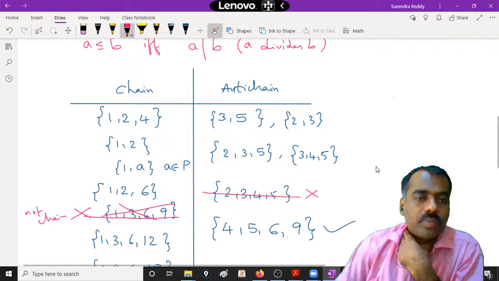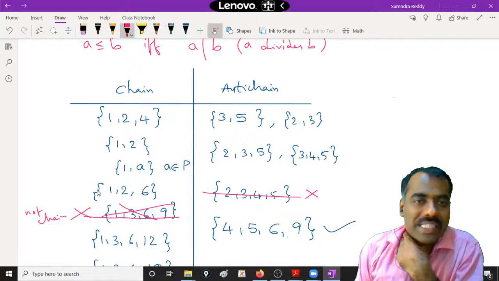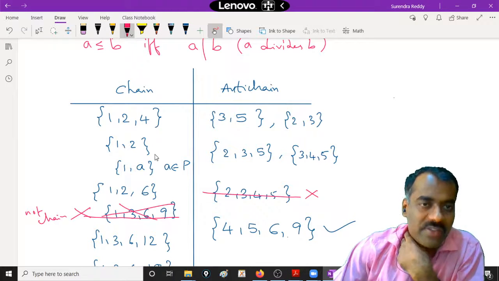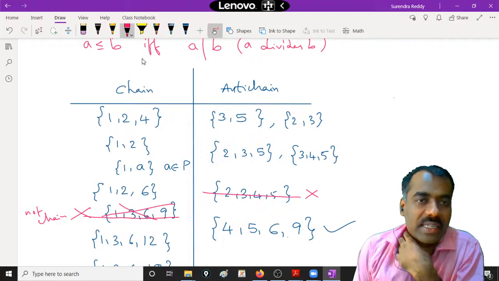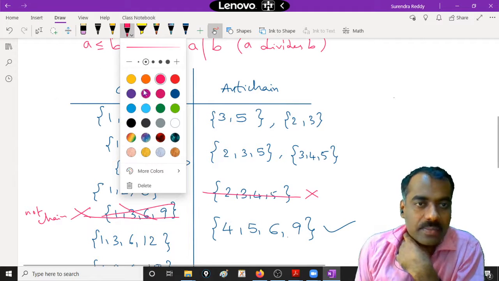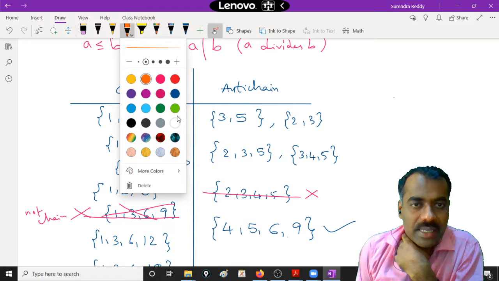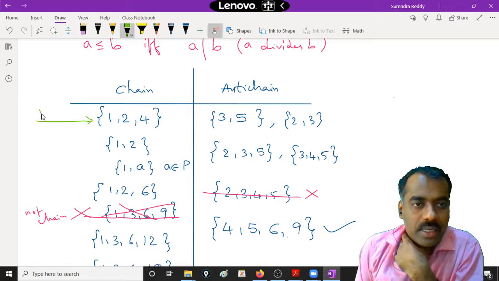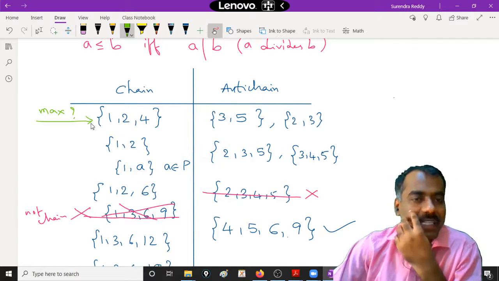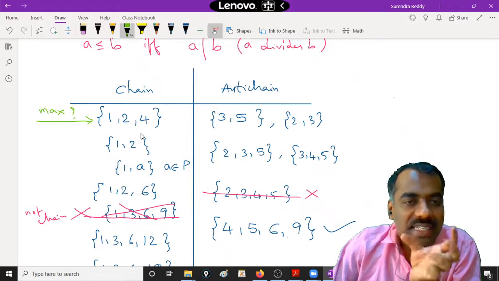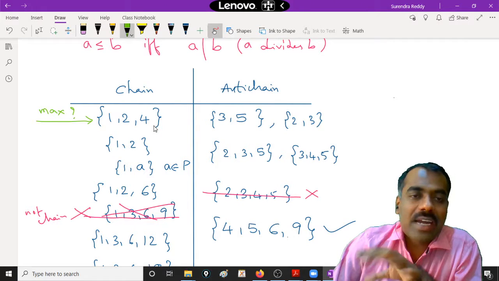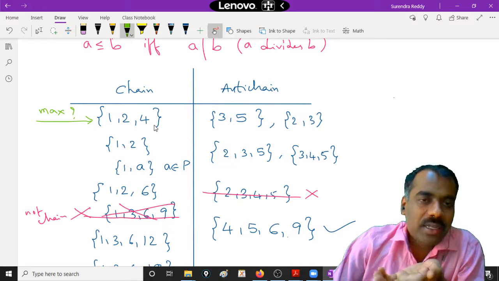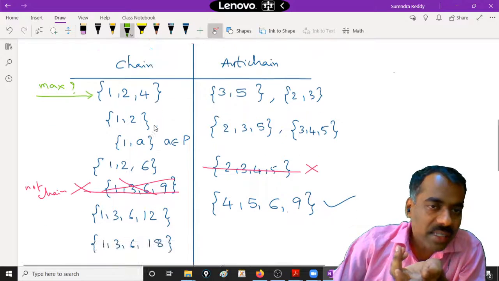Now go back here. In this, what are all the maximal chains? From this, we will check whether it is maximal or not, right? Is this clear? Okay, so let me take some other color. Now the question is, is this maximal? Is 1, 2, 4 a maximal chain? We say that this is a maximal chain if we cannot put more elements so that it is again a chain.